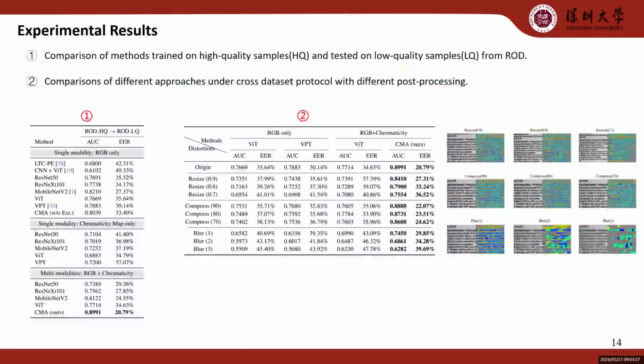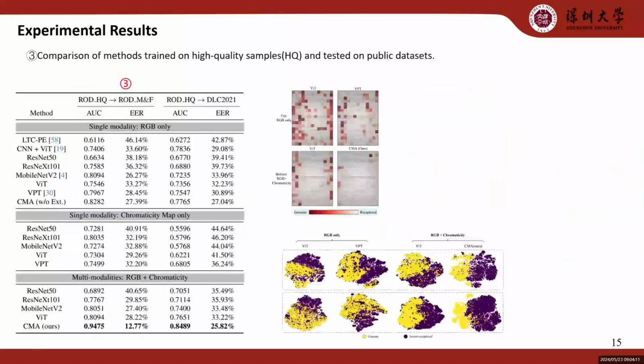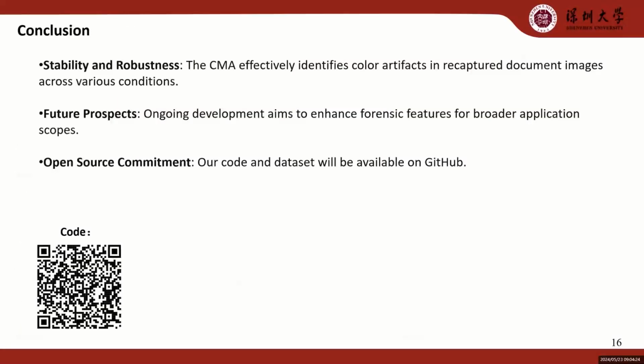Our extensive experiments show that the CMA network significantly outperforms single-modal RGB-based methods, especially in low-quality images, confirming the effectiveness of leveraging chromatic maps and multimodal learning. Robustness tests demonstrate the network's high adaptability to common distortions, such as compression and resolution reduction, emphasizing the practical applicability and effectiveness of CMA in real-world conditions. Overall, the CMA network shows strong performance and reliability across diverse scenarios, proving the potential of chromaticity maps in handling complex and varied situations in document image detection.